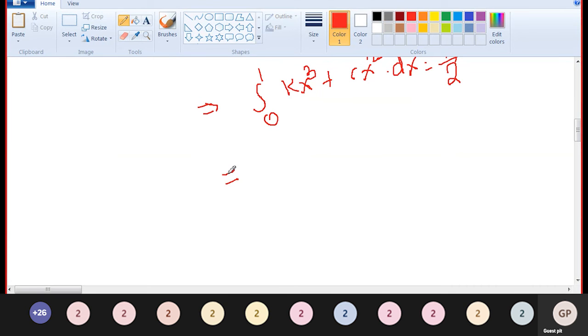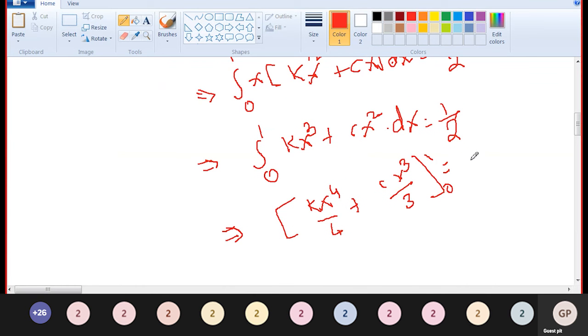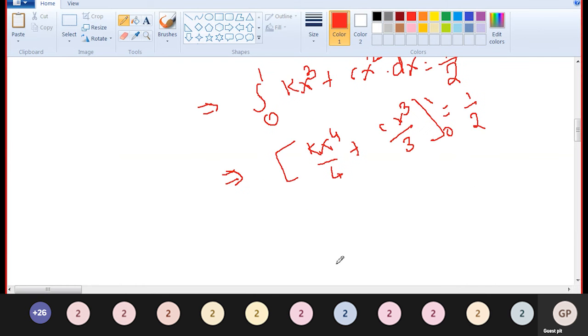We get k x to the power 4 divided by 4 plus c into x cube divided by 3, from 0 to 1, is equal to 1 by 2. Now the upper limit gives k by 4 plus c by 3 is equal to 1 by 2.